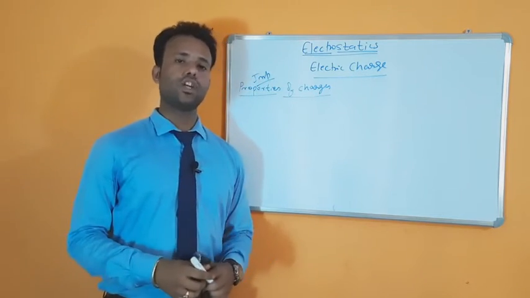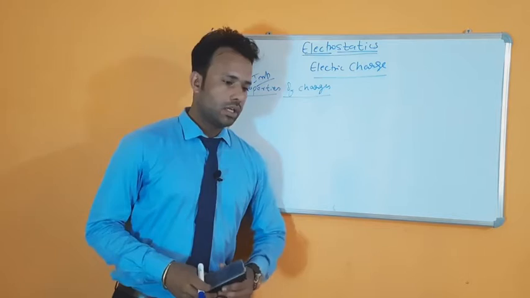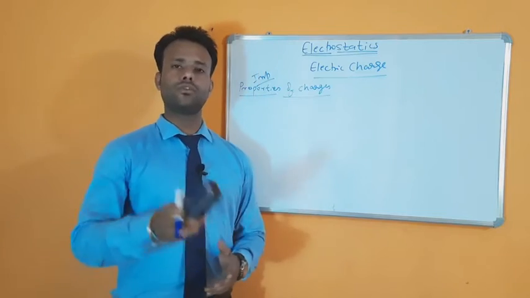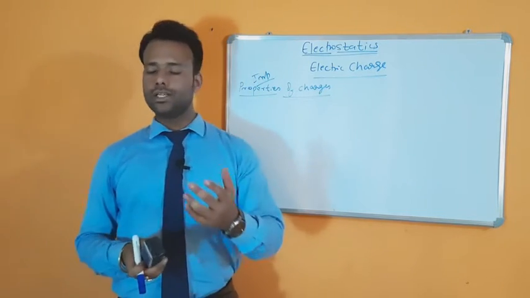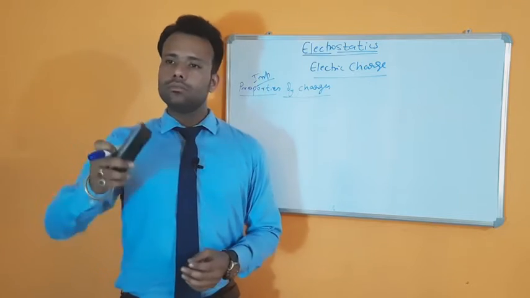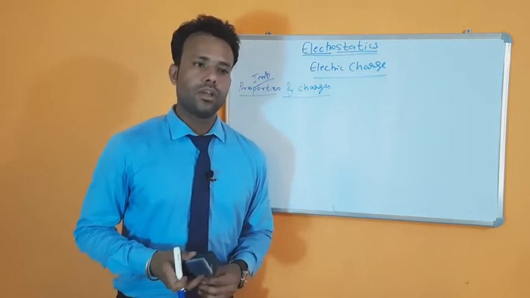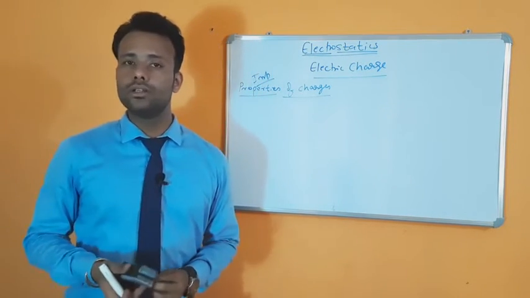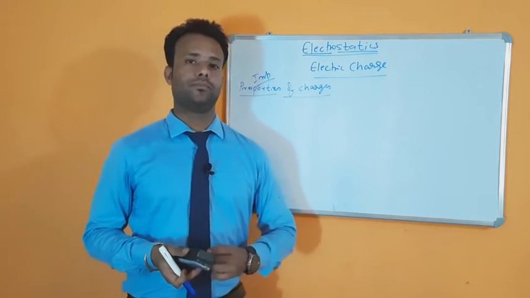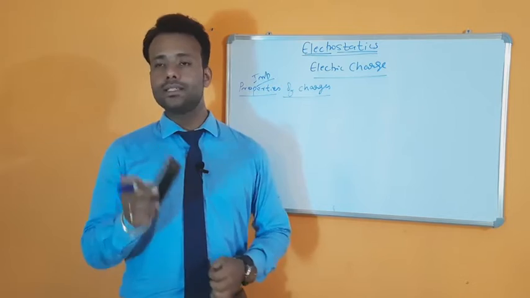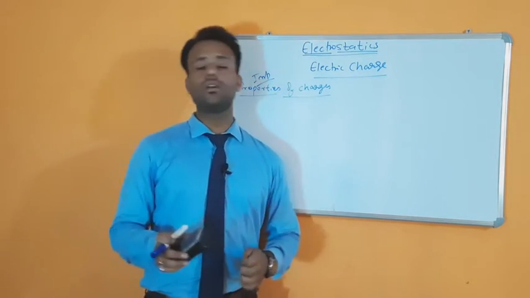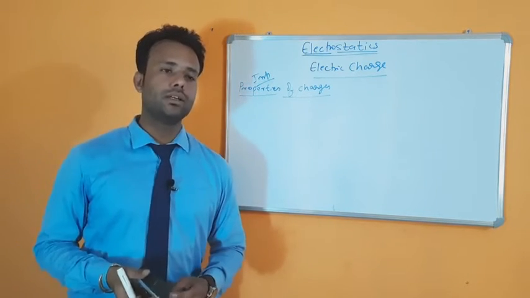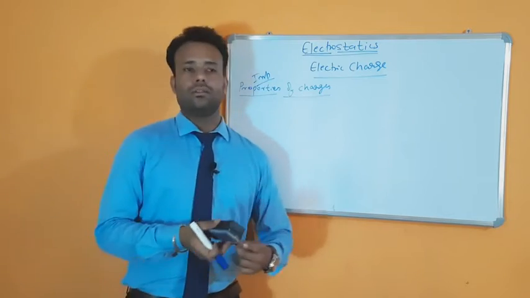Next property is that charge is invariant. Now what does it mean? Charge is invariant means if a body is stationary and we give some amount of charge to that body, let's say 2 units, and now the body is in motion, does the value of charge change while the body is in motion, or does it remain the same? It remains the same, and this is the meaning of charge is invariant. That means charge does not depend upon motion. If the body is stationary or moving, the magnitude of charge will remain the same.